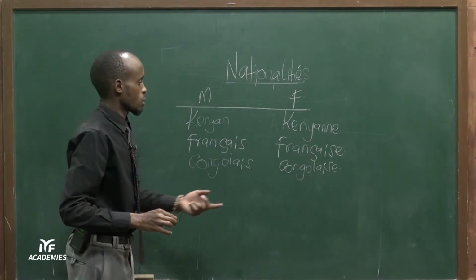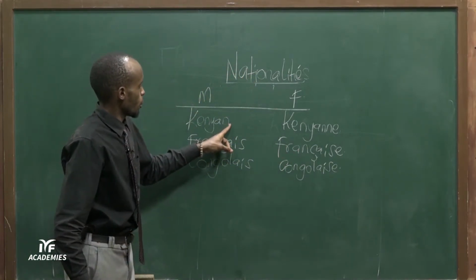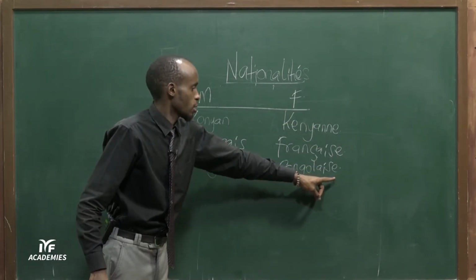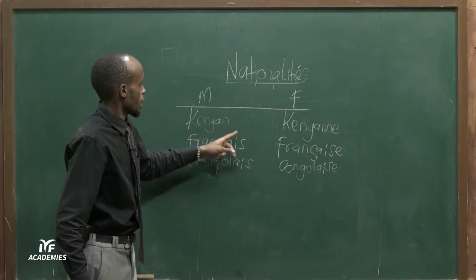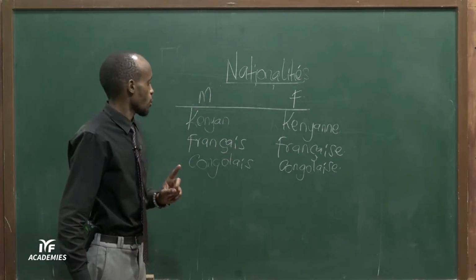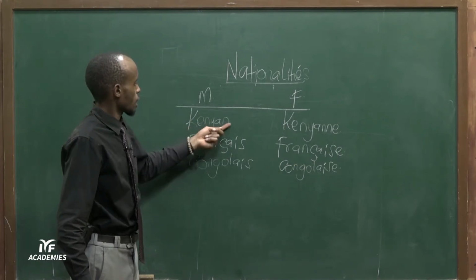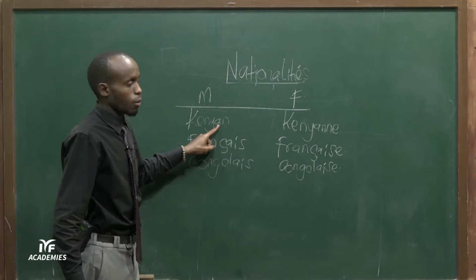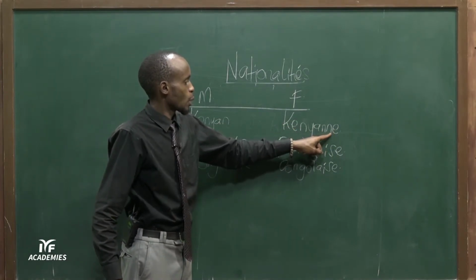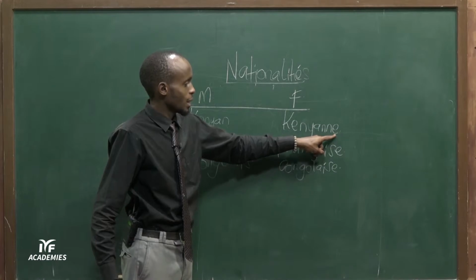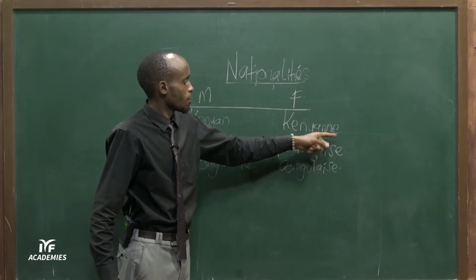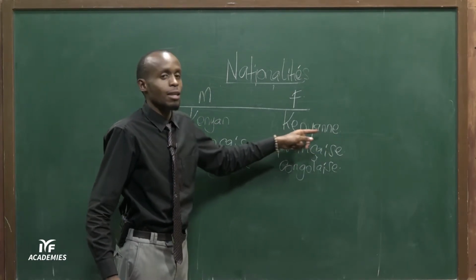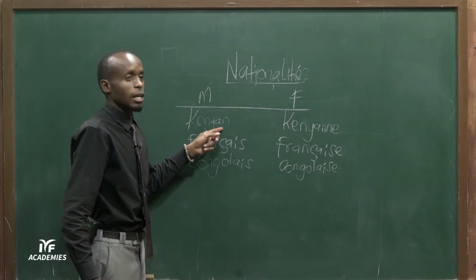All right. As you have seen, in the feminine form we should have at least an E at the end. The masculine doesn't have an E. And this is how we pronounce it. For example, with Kenyan, we don't pronounce the N, we pronounce the A. But in the feminine, the vowel E gives the letter N the sound N. So we pronounce it Kenyane, and the masculine we pronounce as Kenya.